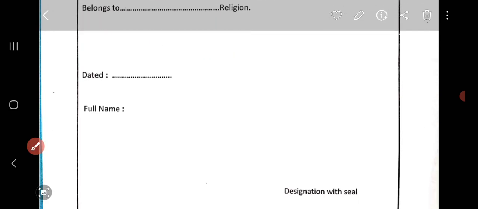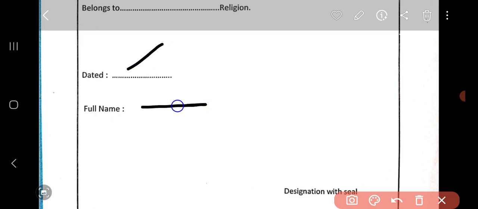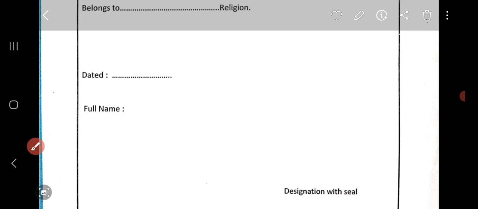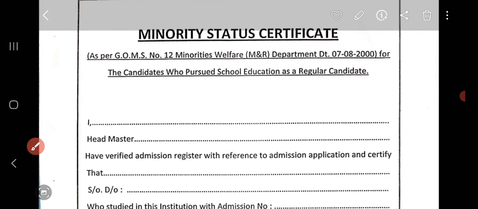Then you need to write the date here, full name of yours, and designation, still with the headmaster signature, okay? That you have to do, and take the Xerox copies of that with the document, and this will hold as a minority certificate for the counseling, okay? This much you have to do. You don't need to go to MeeSeva for making this minority certificate. You can make it by yourself.